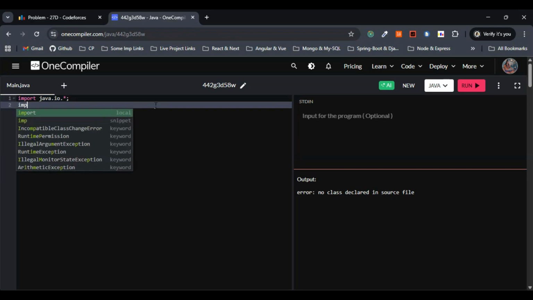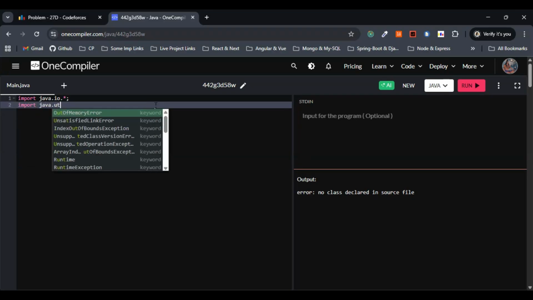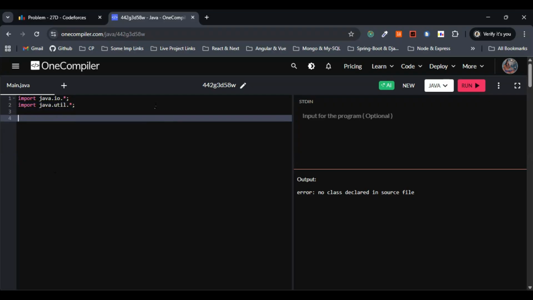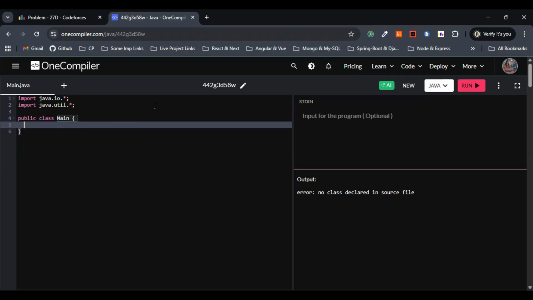Also, let's import the utility package as well, so I'll go with util dot star. Next, let's go with the class. Let me go with class name Main. You can go with any class name here. Within the main class, first, let's go with the initialization part.